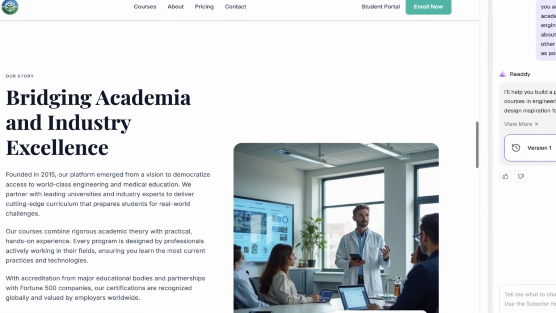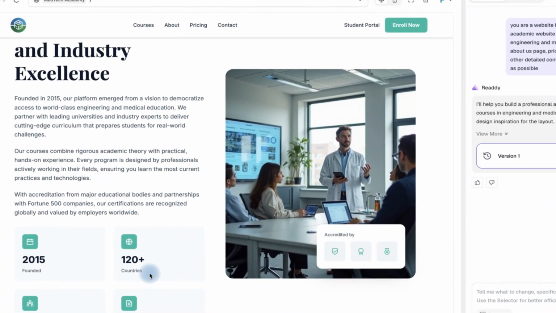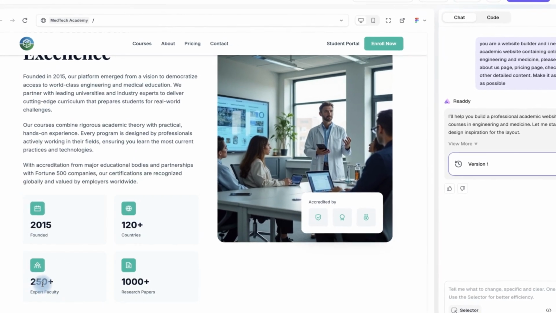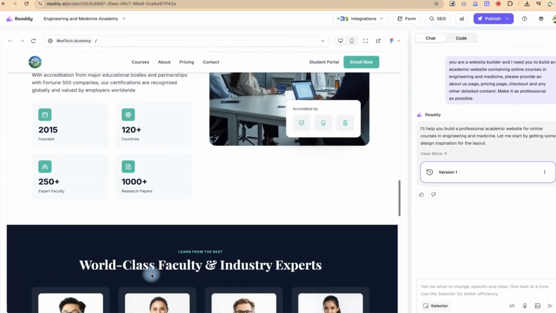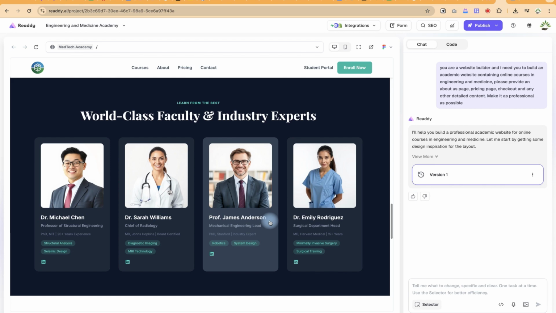And then down here you can see some story behind it. Since 2015 we have covered this many countries, we have expert faculties across this number, and we have had research papers of this form. And the imagery and everything is very interesting. Take a look at the world-class faculty and industry experts that we have.